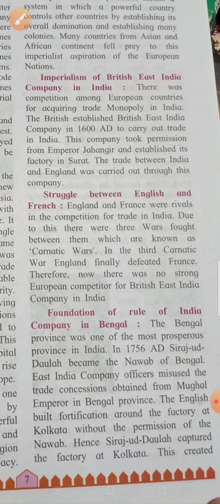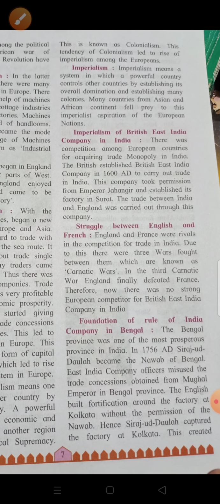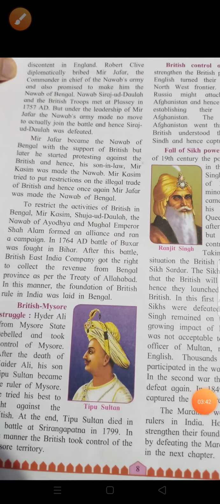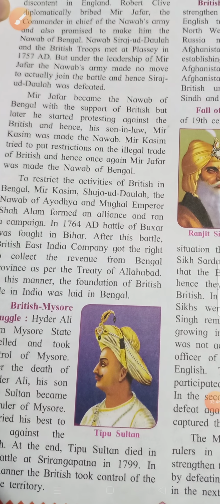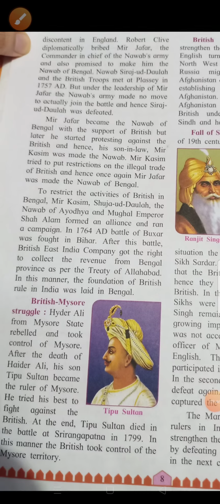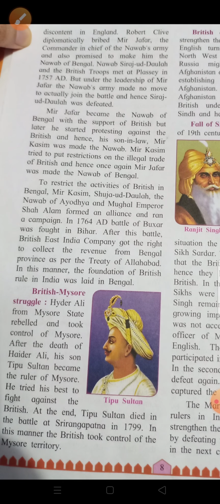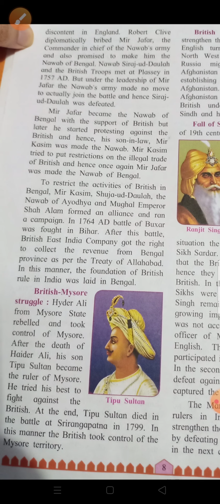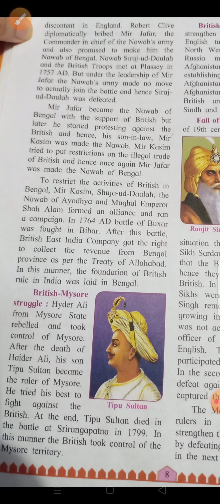We had learned about Sirajud-Dowlah, right? Now we shall study with the next page. We shall continue with the same. Okay, here you can see discontent in England. Robert Clive diplomatically bribed Mir Jafar, the commander-in-chief of the Nawab's army, and also promised to make him the Nawab of Bengal.